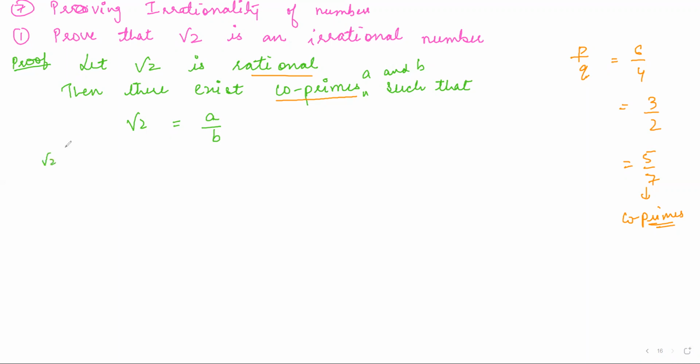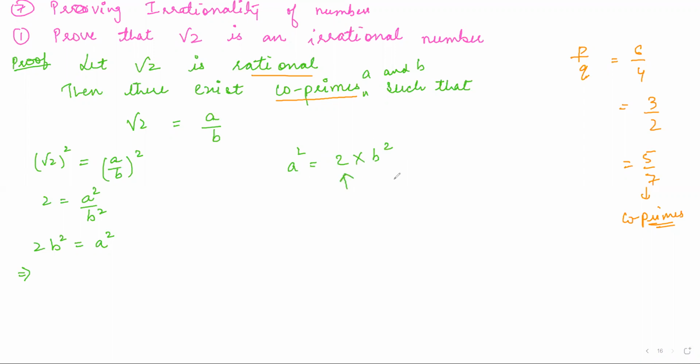So root 2 whole square is equal to A upon B whole square. So 2 is equal to A square upon B square, or 2B square is equal to A square. So from here, what can I say? Now see, A square is 2 into something. So basically, I have broken down my A square into two factors.